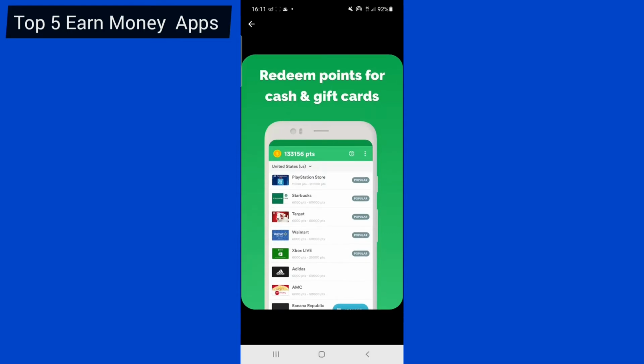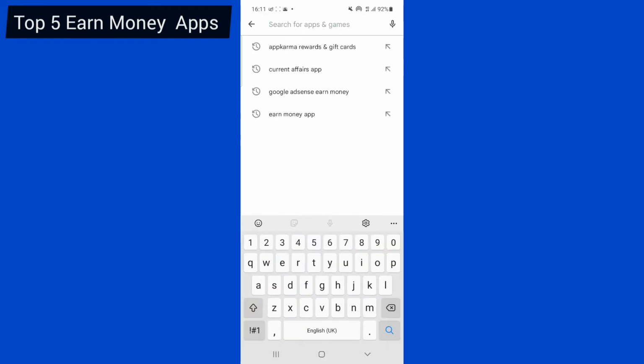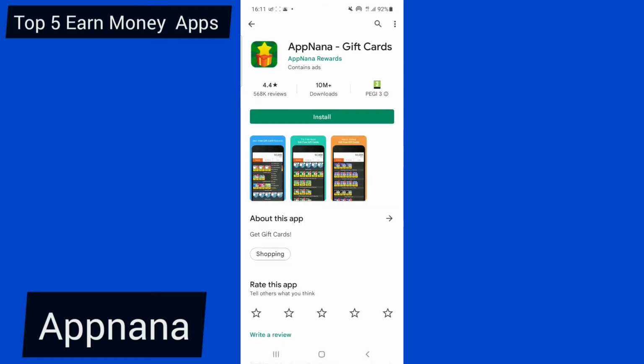third application that you can use to make money online. The third application is called AppNana. You need to search for AppNana, and you will see AppNana Rewards. This is an application that allows people like you and me to do the same thing: install applications, watch videos, answer questions. You get paid for just doing that. You refer people to this program, and you get paid for doing a very simple step.